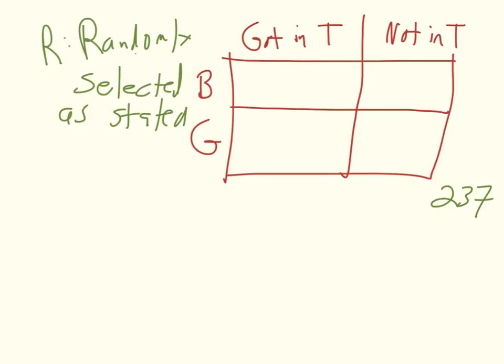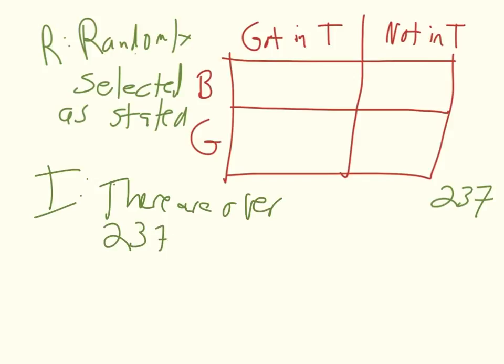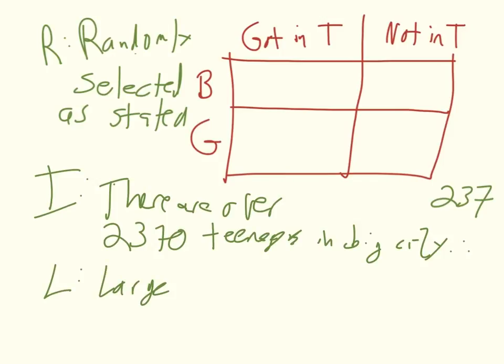All right, independence is the same old, same old. There are over 2,370 teenagers in a big city. Therefore, independent. All right, and the last one is large sample size. Large sample. What do we mean by large sample? I'll show you here in a second.